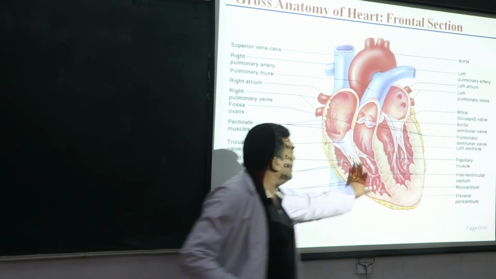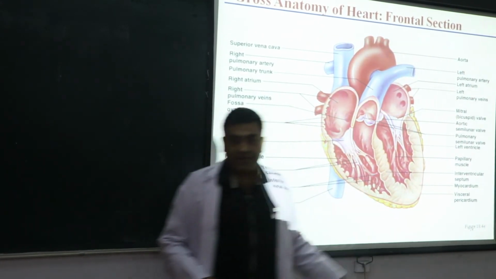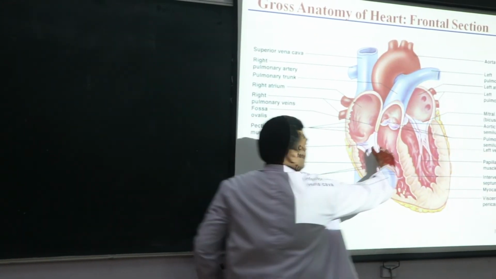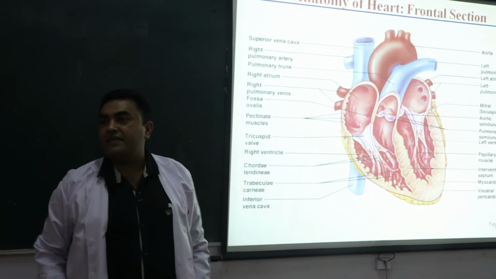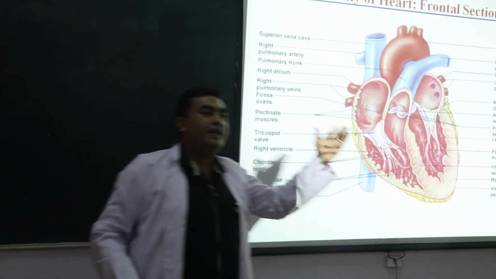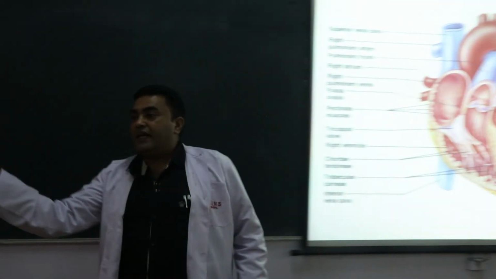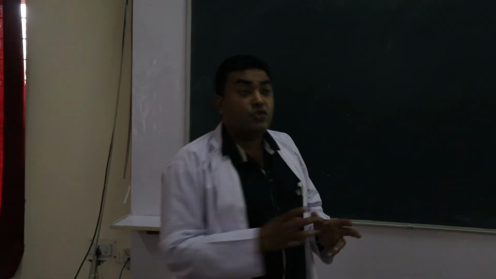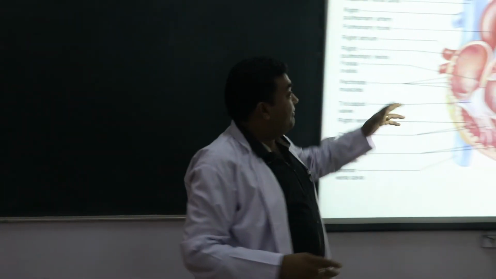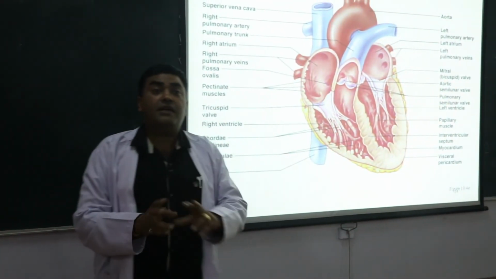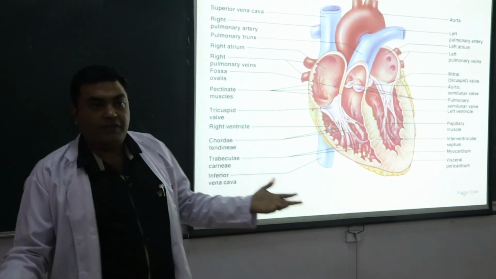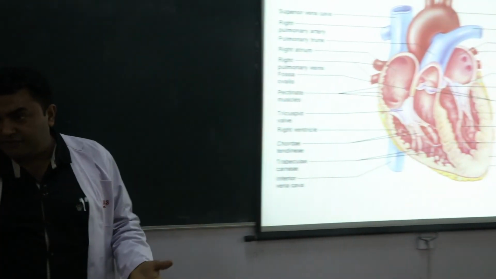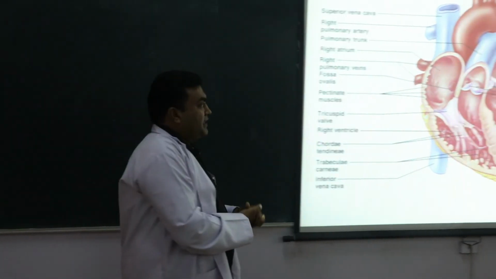The right ventricle is attached to the pulmonary trunk. This pulmonary trunk divides into two parts, the right pulmonary artery and the left pulmonary artery. The right pulmonary artery brings deoxygenated blood to the right lung, and the left pulmonary artery brings deoxygenated blood to the left lung, for the oxygenation and purification of the blood.